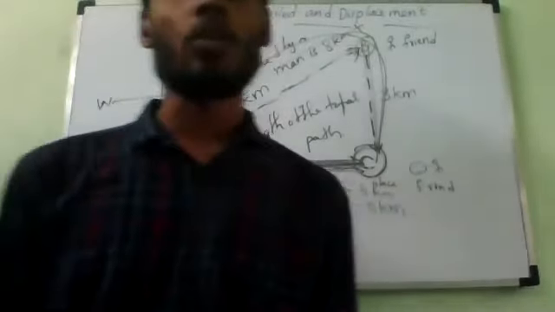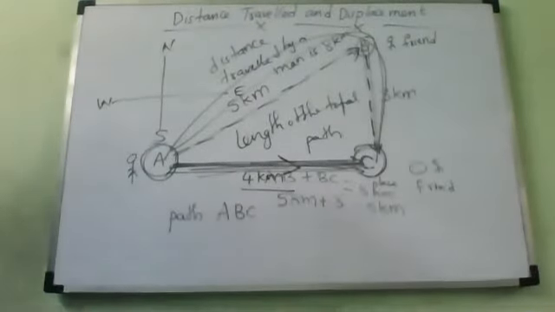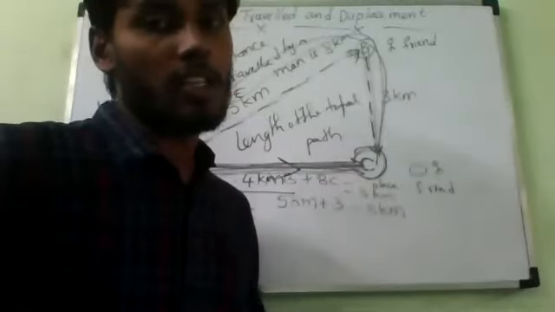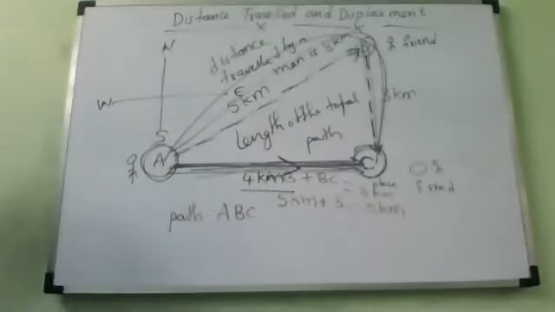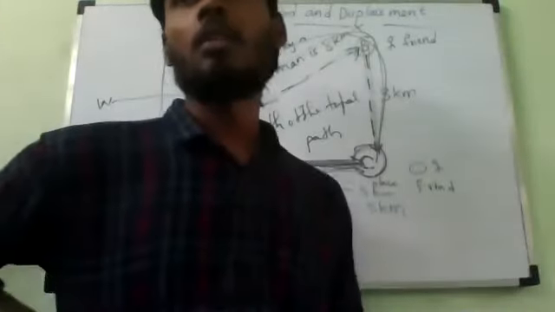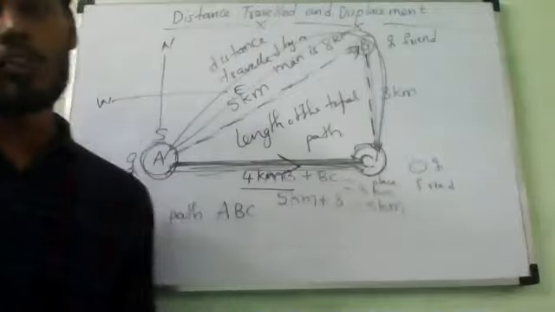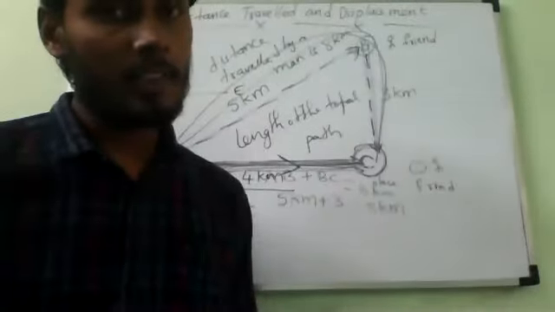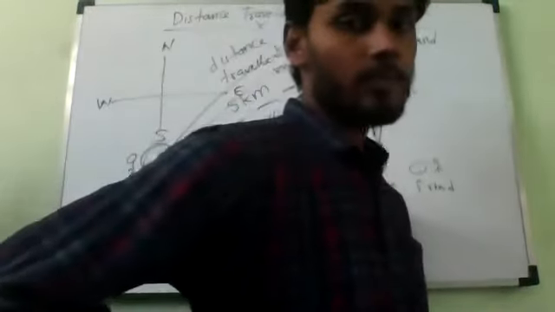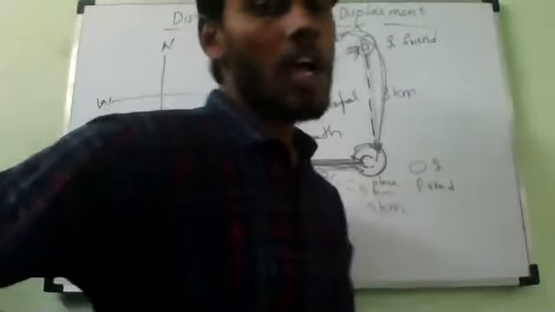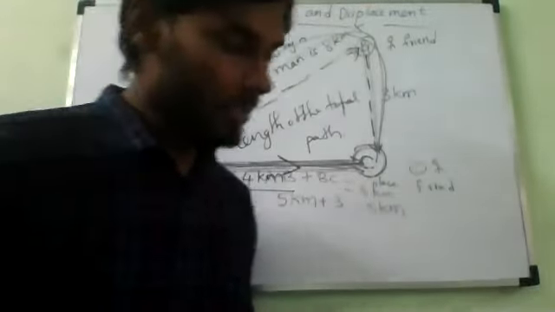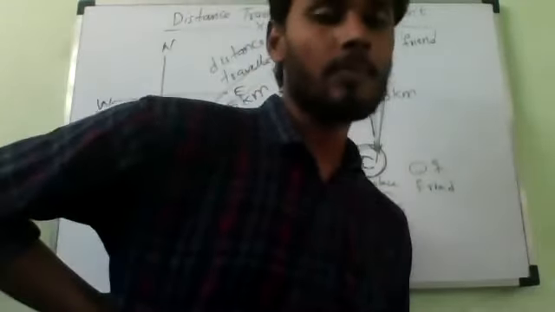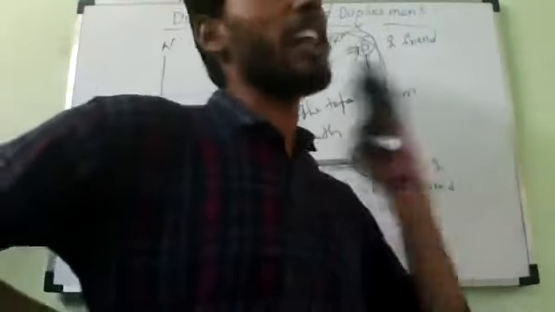When a body moves from one point to another, the distance traveled refers to the actual length of the indirect path, not direct, straightforward.